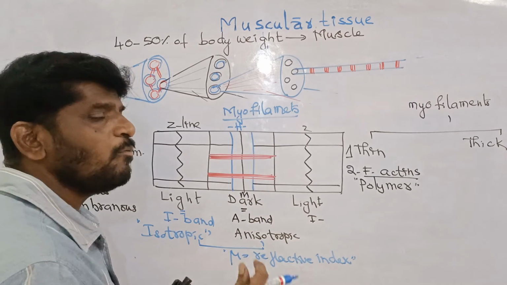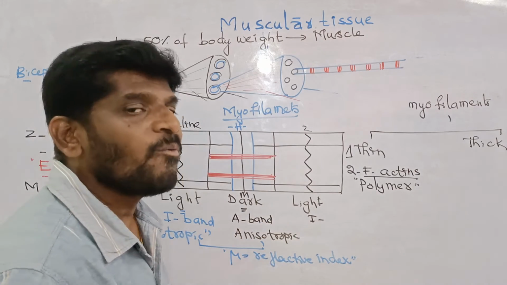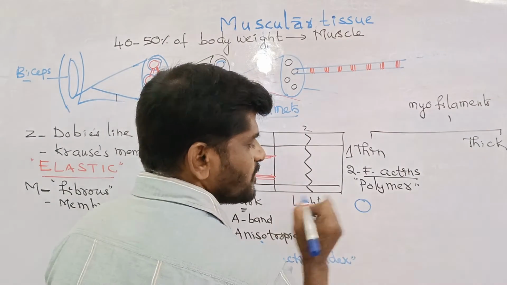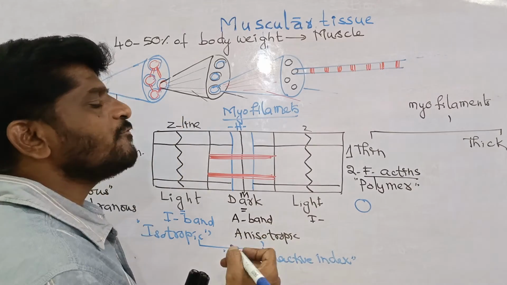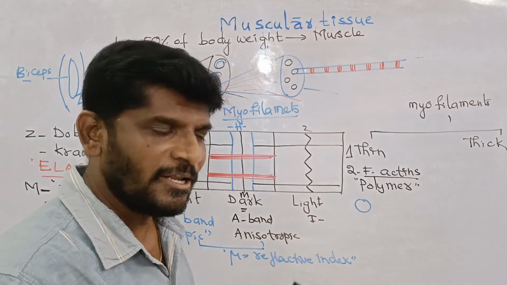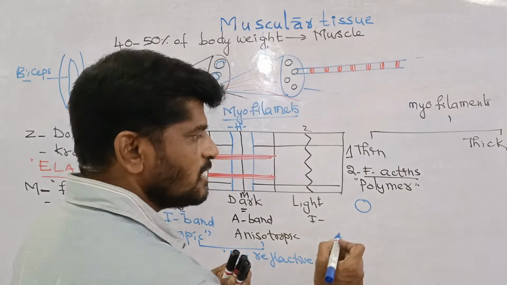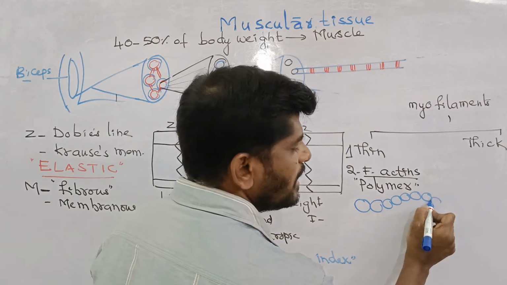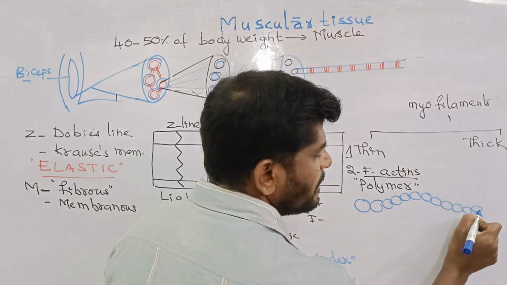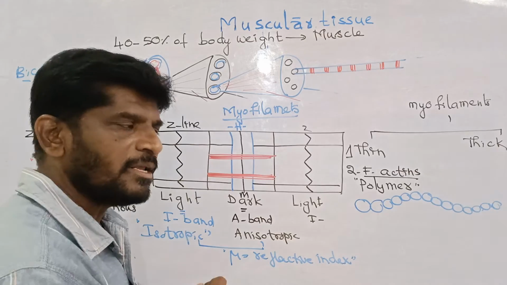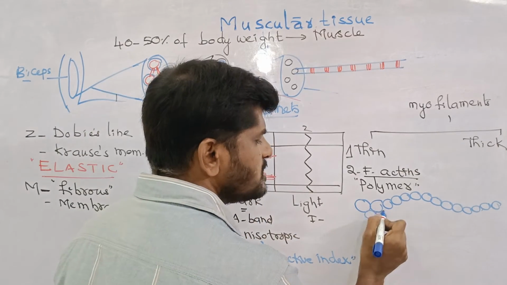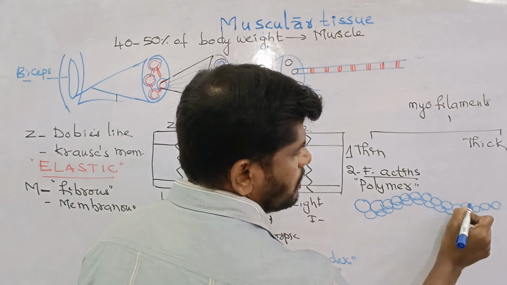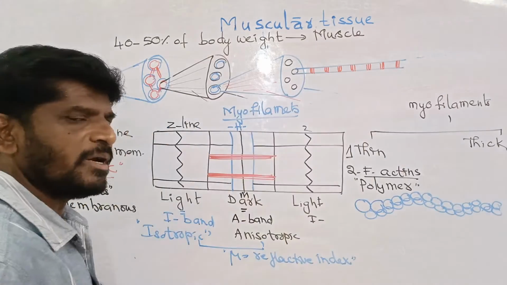Therefore, what is the F actin? How is the F actin polymerized? What are the monomeric units of the F actin? This is the G actin, the globular protein. Therefore, the monomer of the F actin is the G actin. The polymer is the F actin. See this, this is one more G actin, G actin, G actin. Many globular actins are forming one filament. This is one F actin. The other F actin is like this. This is one more F actin.